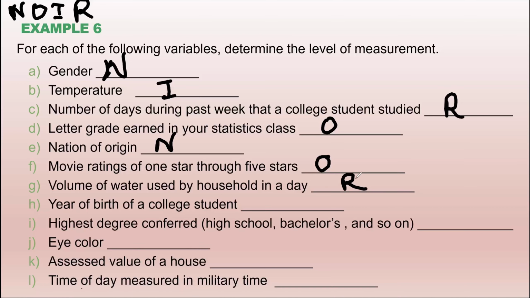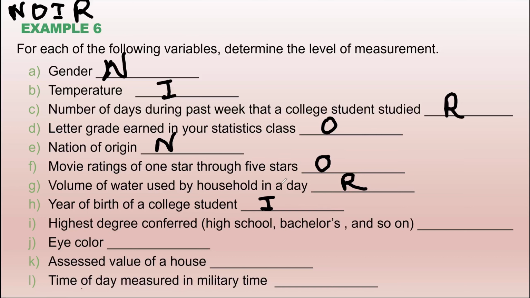How about the year of birth of a college student? You are born in 2000-something. Nominal? No. Ordinal? It's interval in fact, okay? Because the difference makes sense there.